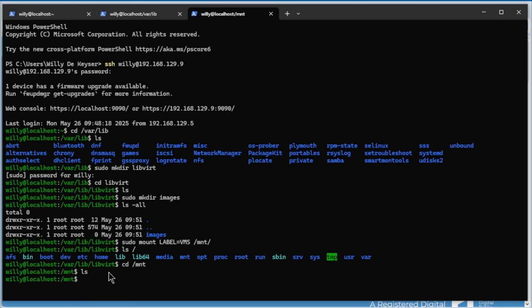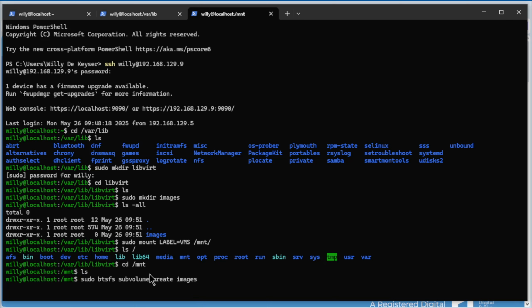Now we create a subvolume inside the mount directory. But in fact, it's on our nvme0 and 1. So again, sudo btrfs subvolume create images.